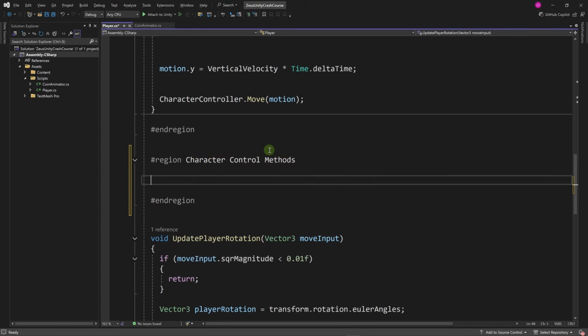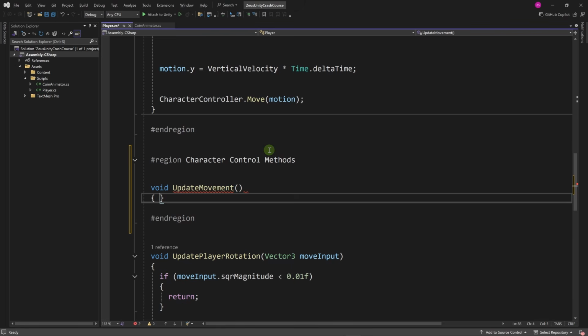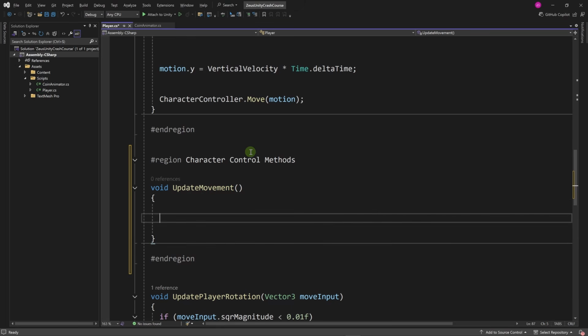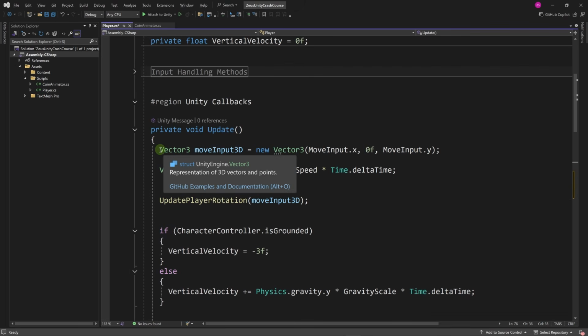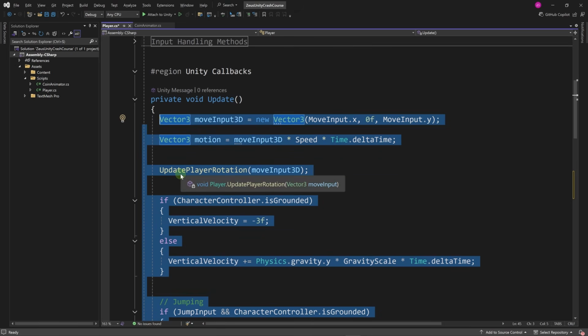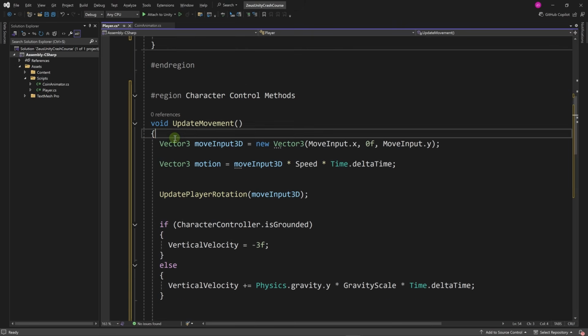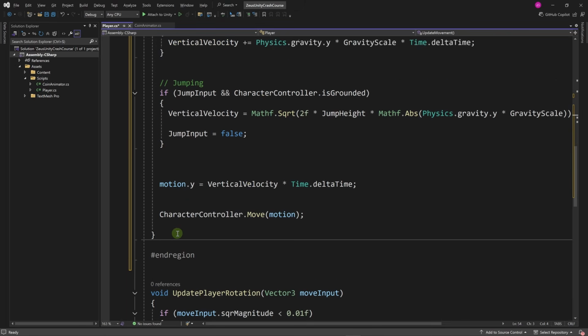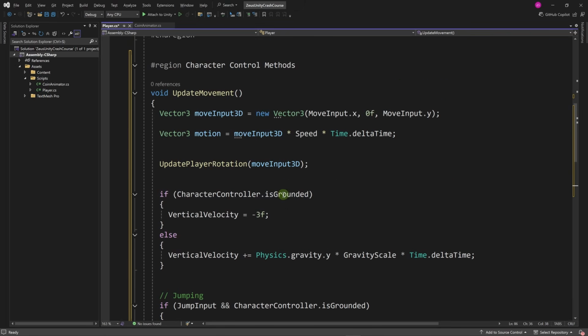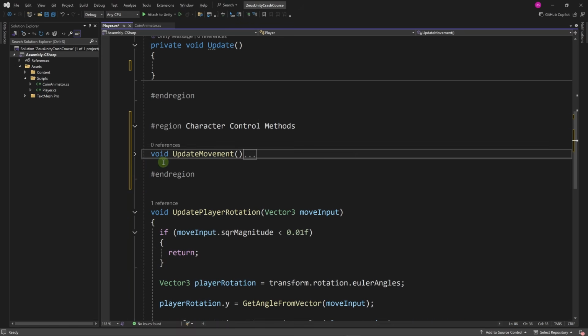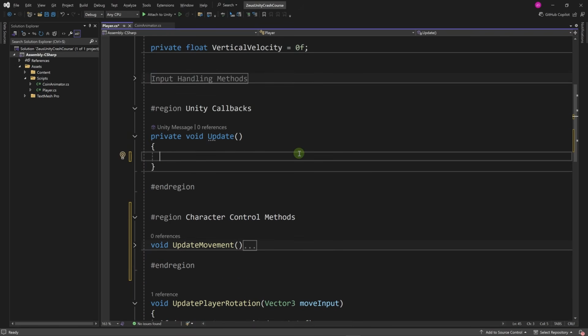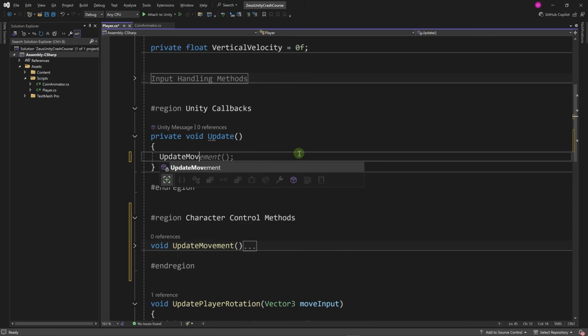And let's create a method here, void update movement. And don't forget the parentheses, then the curly braces. And here we're going to copy all the code in the update method. We're going to Control X, then here Control V. Now all the code is contained in this update movement method. This will allow us to organize our file a little bit better. Let's fold this method. And here in the update method of our MonoBehaviour, we're going to call update movement.